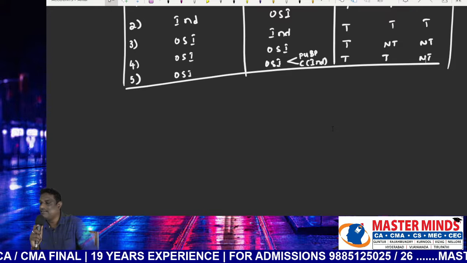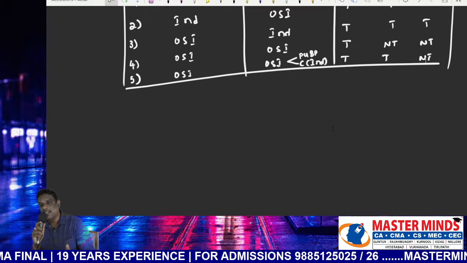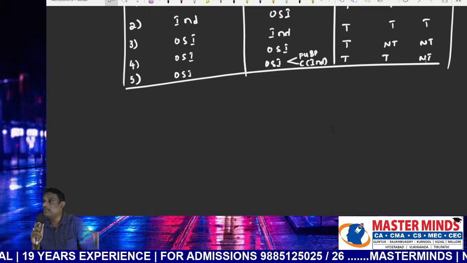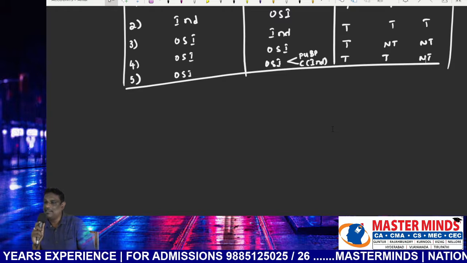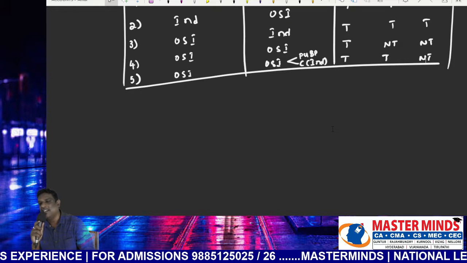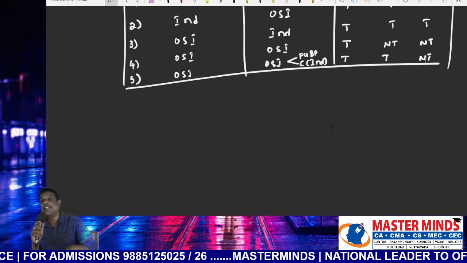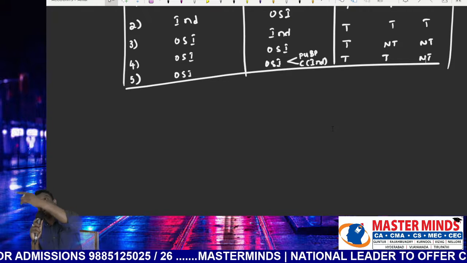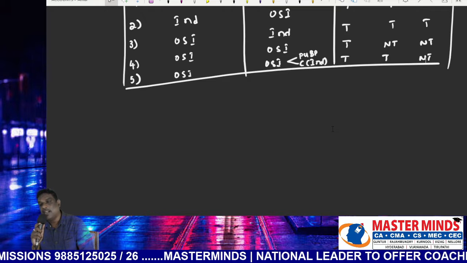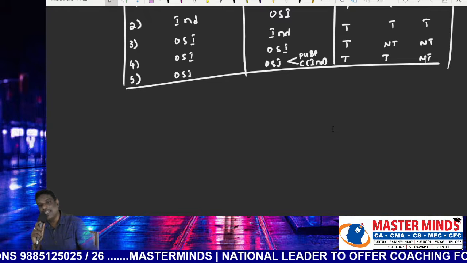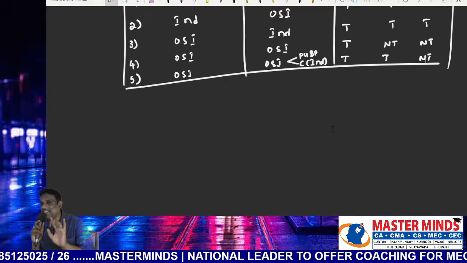What is the tax treatment? Taxable in all cases, irrespective of the residential status, whether he is resident and ordinarily resident, resident but not ordinarily resident, or non-resident. Earnings located in India, receipt located outside India, also taxable in all cases, irrespective of the residential status.